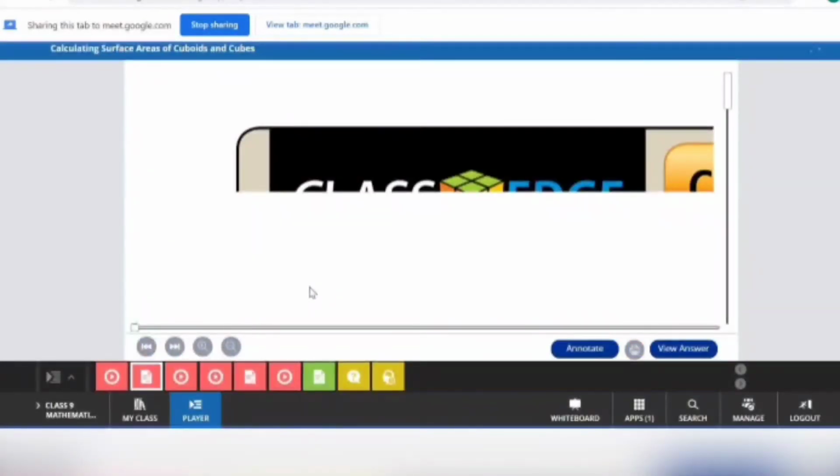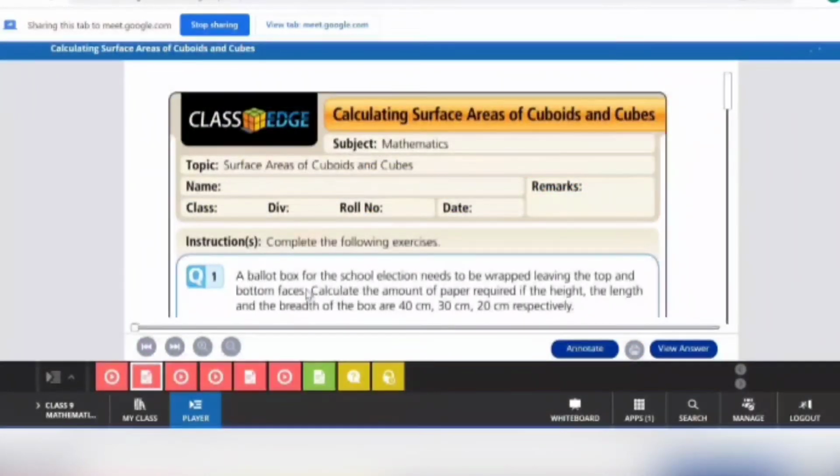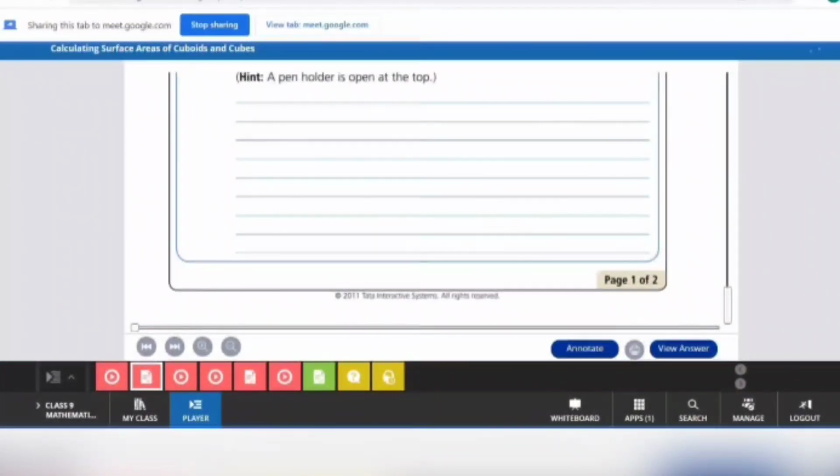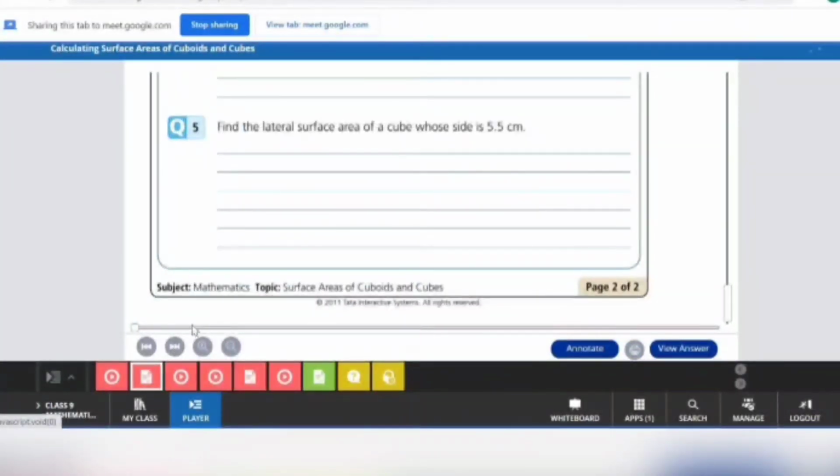So I hope this lateral surface area and this total surface area of cube and cuboid, that is clear to you all? So there is one question for you. Can you solve it for me?